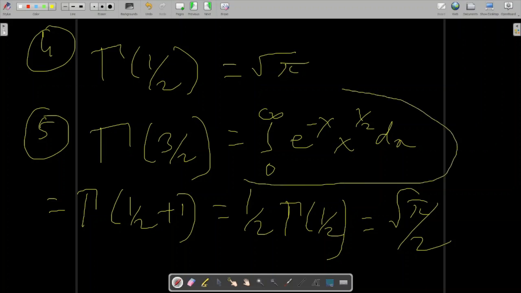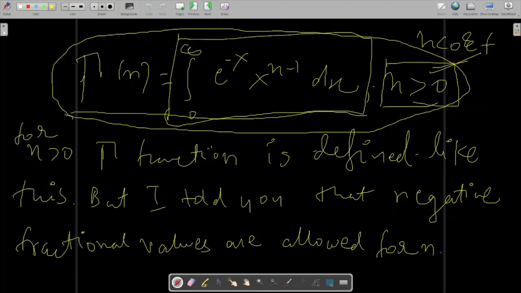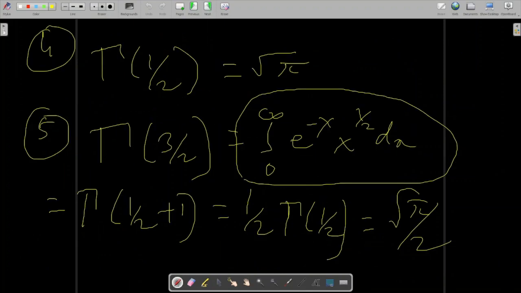And how this has come, I don't think there is any need to tell you. You just simply put 3 by 2 in this formula. It is defined for n greater than 0, and 3 by 2 is greater than 0, so this formula can be applied. 3 by 2 minus 1 will be half, so ultimately you get this thing.